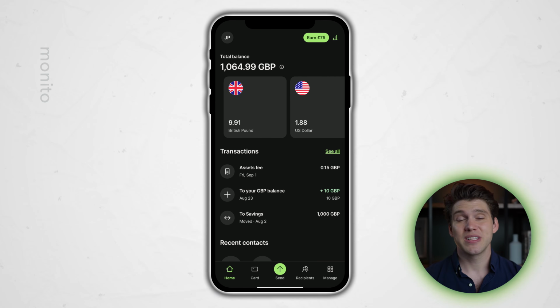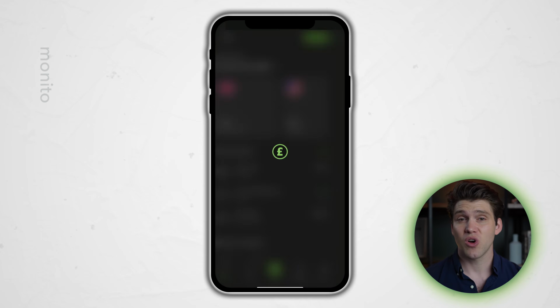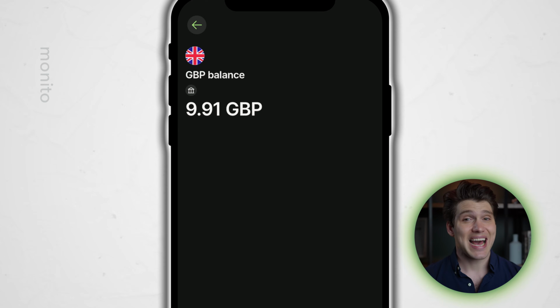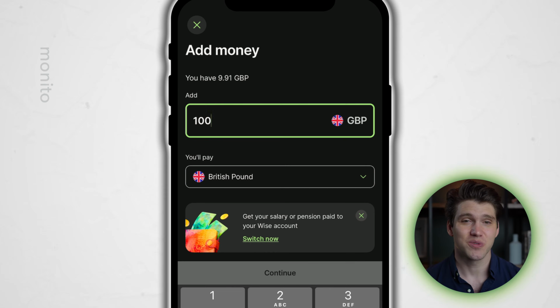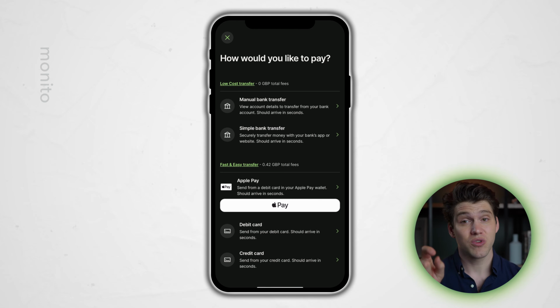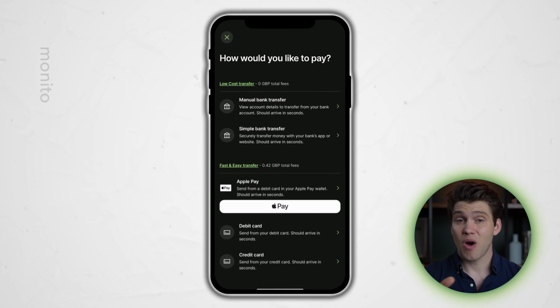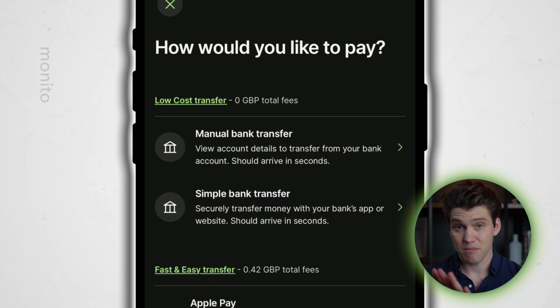To deposit money, you'll need to select either the British pound, US dollar, or euro. Then you just select add and enter the amount of money you wish to deposit. If you click continue, you can then select the payment method. Now, I recommend doing a bank transfer either manually or by clicking simple bank transfer.